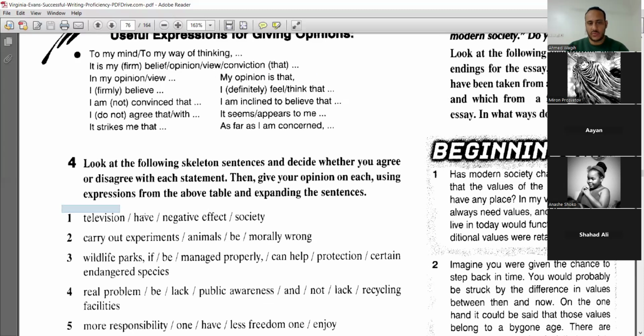So who can form this sentence, showing that you agree or disagree? Can you please write in the chat box? Television has a negative effect on society. Can you mention your opinion using these templates, to express your opinion on this sentence? Just write how you're going to form your opinion for sentence number one.